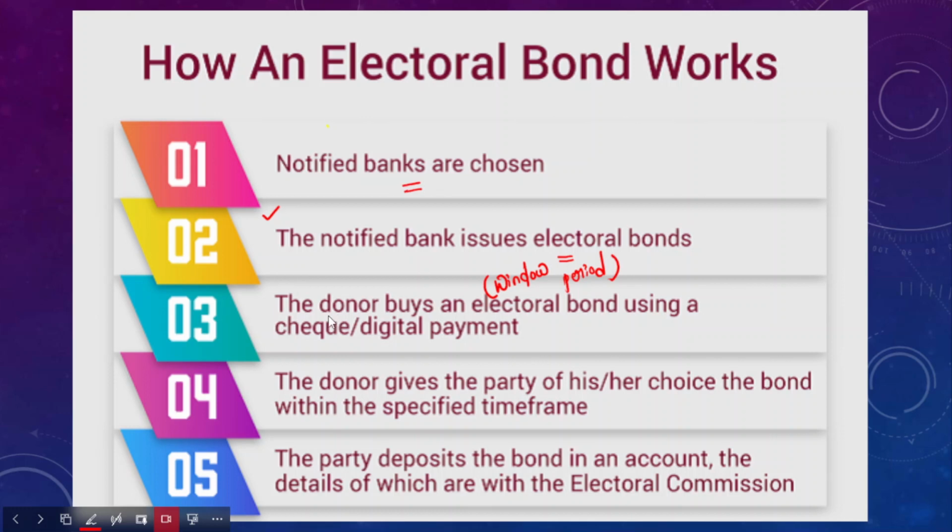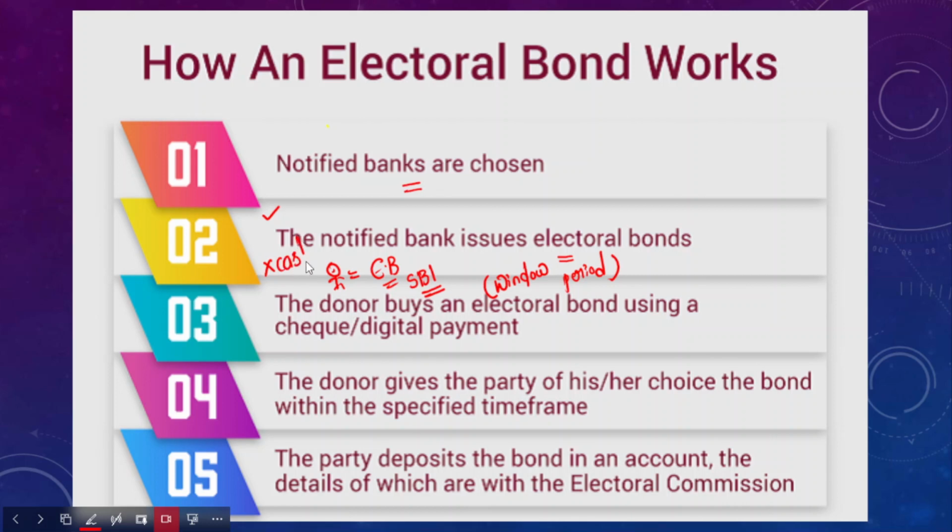Third step would be the donor. Here we have a donor, and this donor buys an electoral bond from the State Bank of India. However, one limitation here is that he cannot use cash.